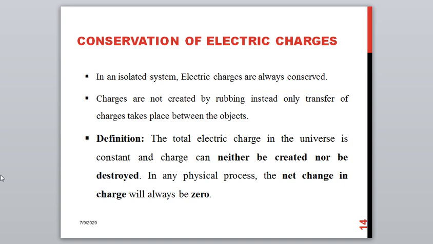The next major property of electric charges is that charges are always conserved. So it is conservation of electric charges. What is this conservation of electric charges? As we all know, charges can never be created and can never be destroyed.